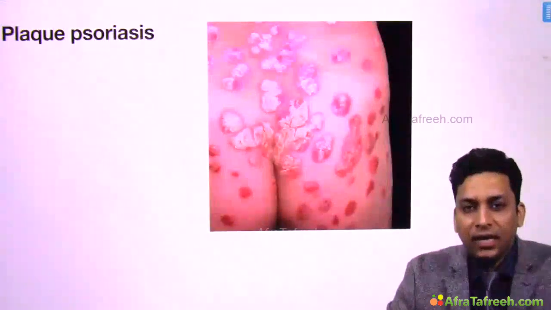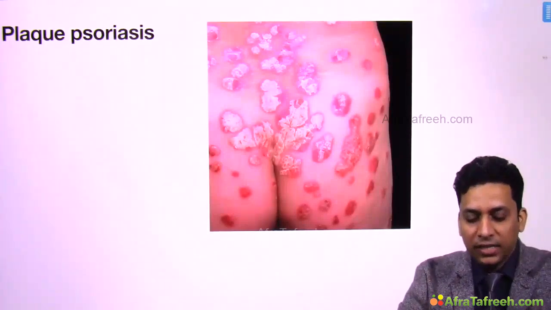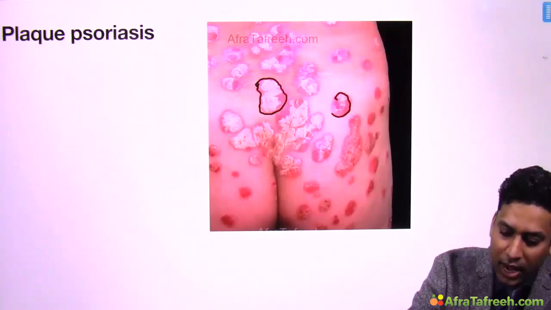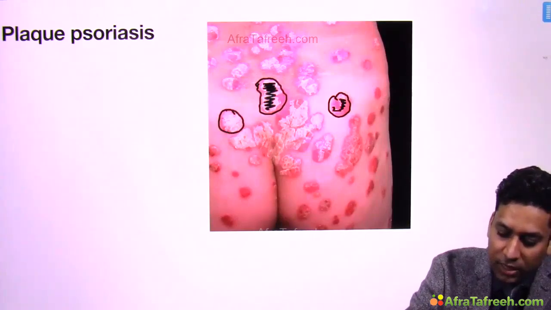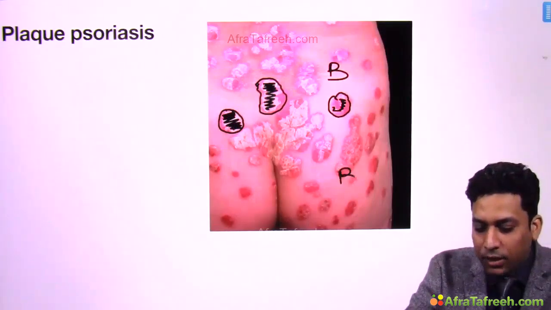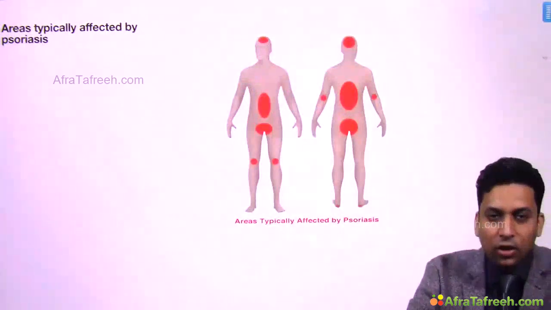So here you can see the erythematous plaque of the most common type of psoriasis, that is psoriasis vulgaris. Here you will get these red erythematous lesions. As you can see, all these are red erythematous lesions and they have this characteristic silvery white scaling present over them. So generally patients present with erythematous plaque with silvery white scaling, and you can see the site, back and buttock. So commonly these are present over extensors. So these are the common sites which are involved.